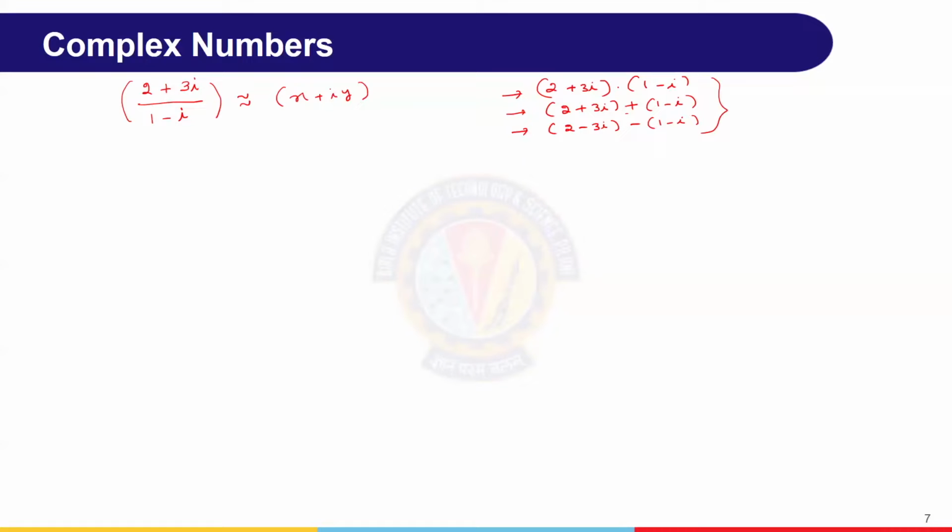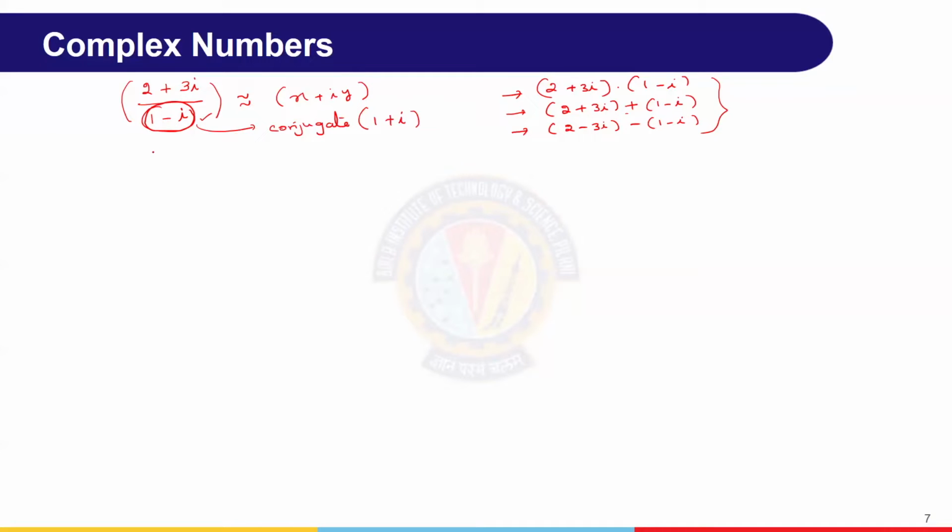That is the discussion. Now in such cases, what we need to do is, here 1 minus i is there in the denominator. Whatever the complex number is there, what is its conjugate? Plus and minus, this is there, right? We'll get 1 plus i.